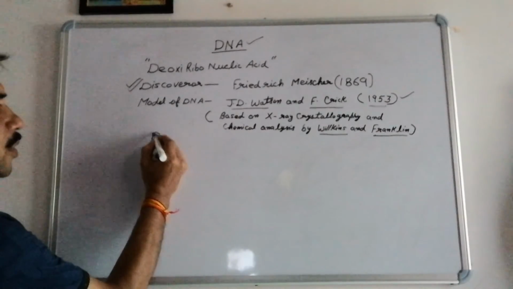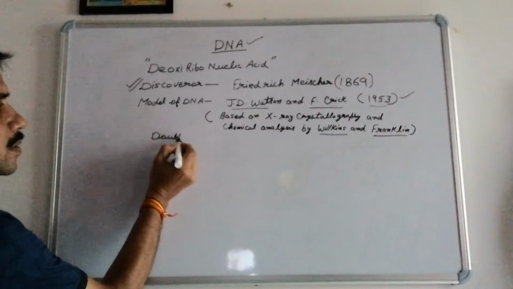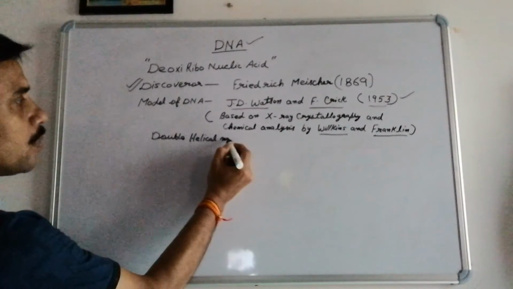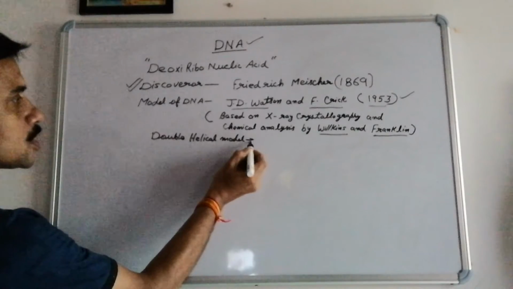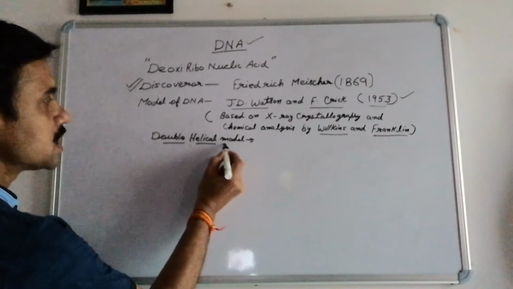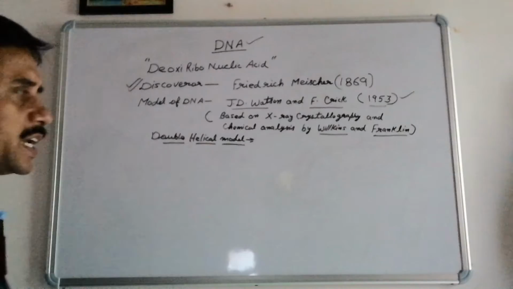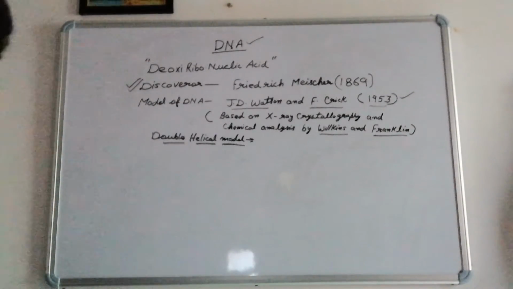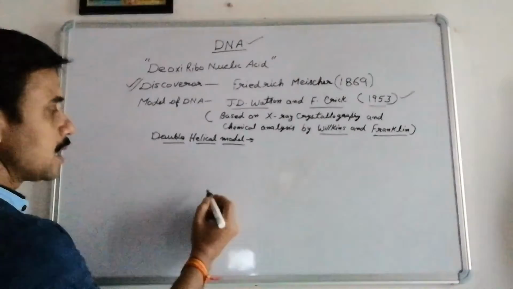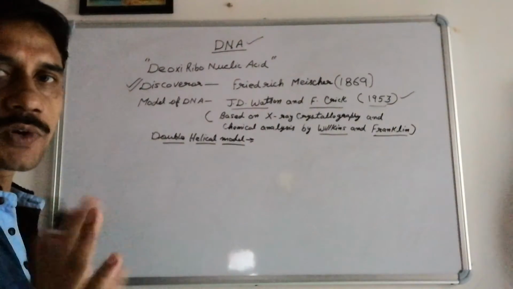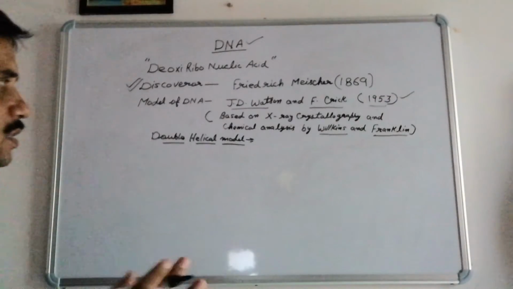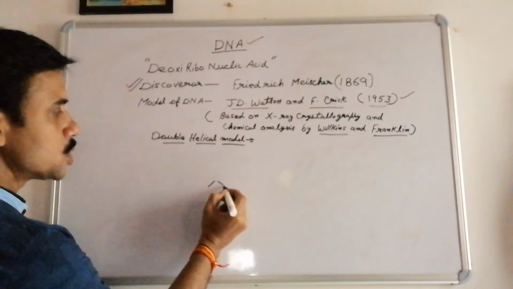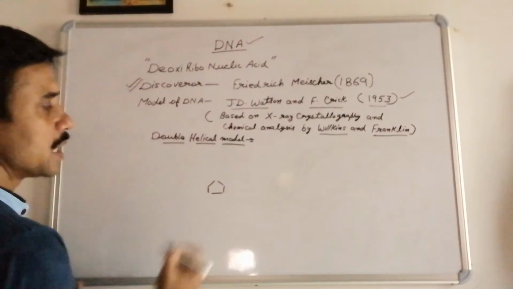This double helical model was proposed by Watson and Crick. Very simply, let us see how the structure of this double helical model is formed. I am just symbolizing these things, I am not going to draw the actual structures, just symbols of those. A pentose sugar is present. This pentose sugar is deoxyribose sugar.